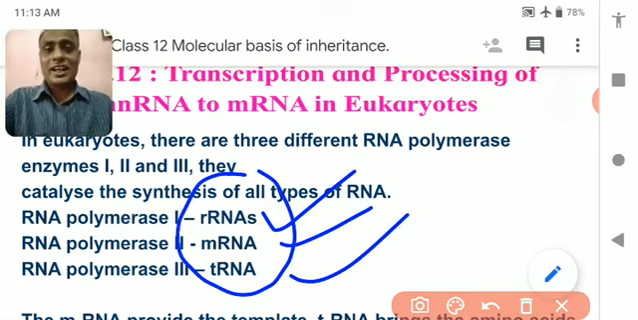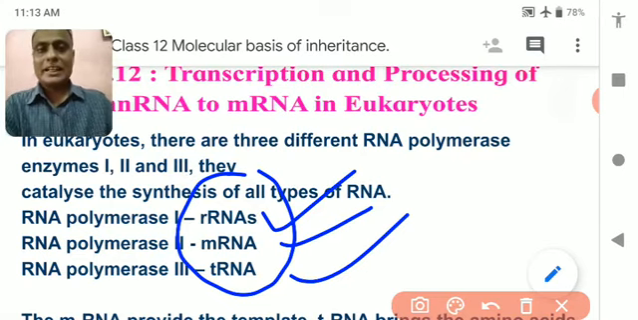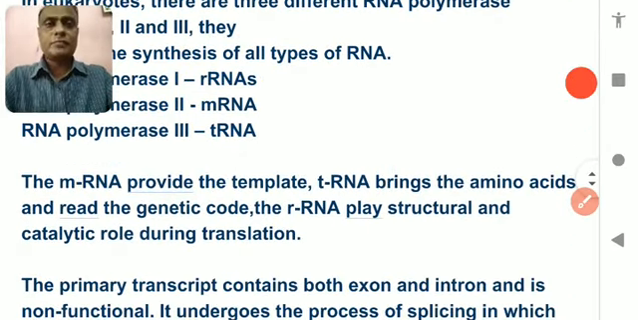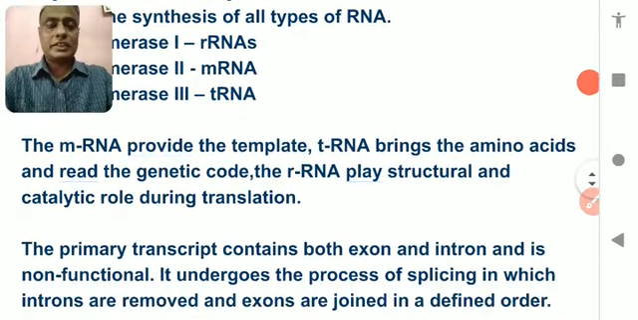So what is rRNA? rRNA is the short form of ribosomal RNA. mRNA is the short form of messenger RNA, and tRNA is the short form of transfer RNA. I will explain all the functions over here. Now let's start the functions.